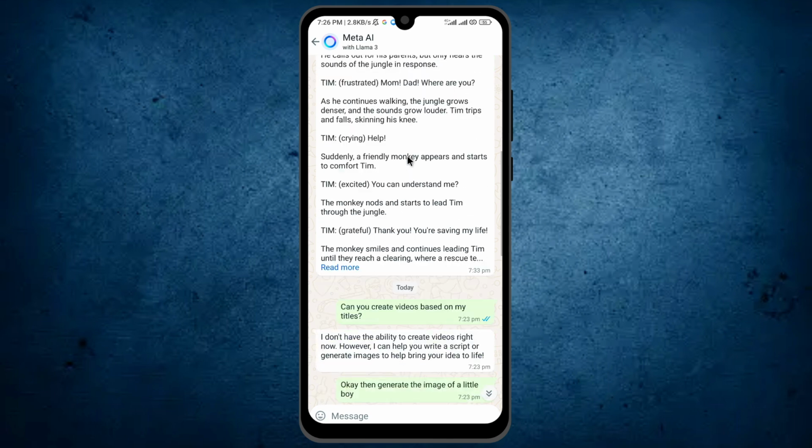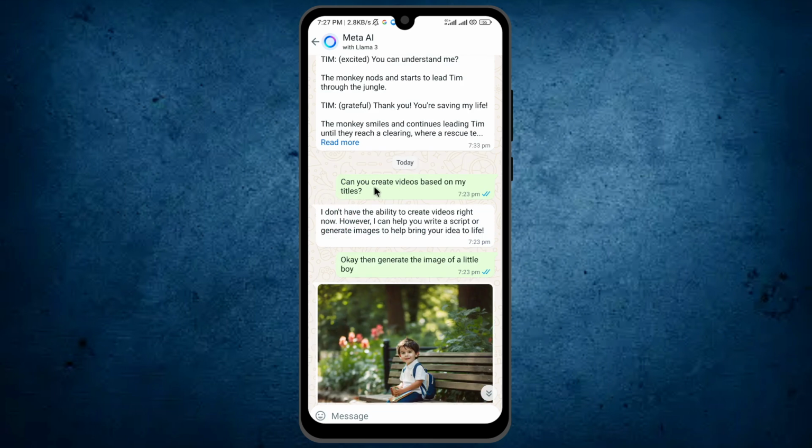If I scroll down further, here I ask it, can you create videos based on my titles? And the reply of Meta is, I don't have the ability to create videos right now. It means it can't create videos, but maybe after some time, in the future, WhatsApp will give Meta the ability to create videos based on titles. However, I can help you to write a script or generate images to help bring your idea to life. It means for now, it can only generate images based on your script or your titles.